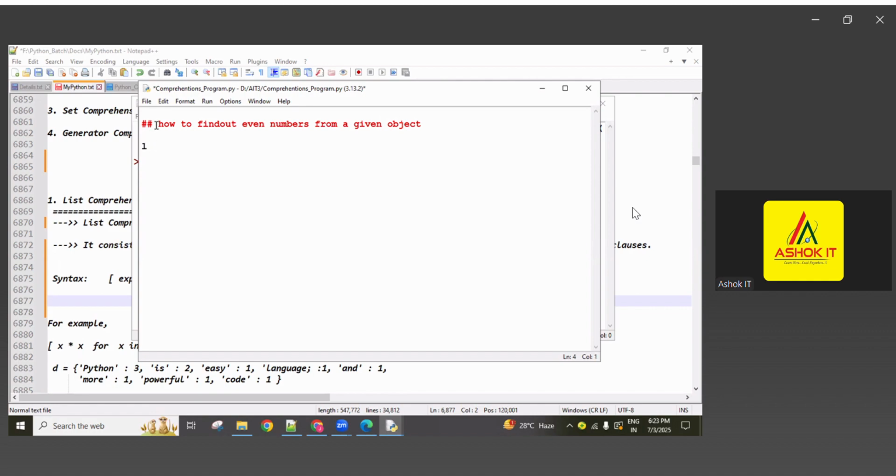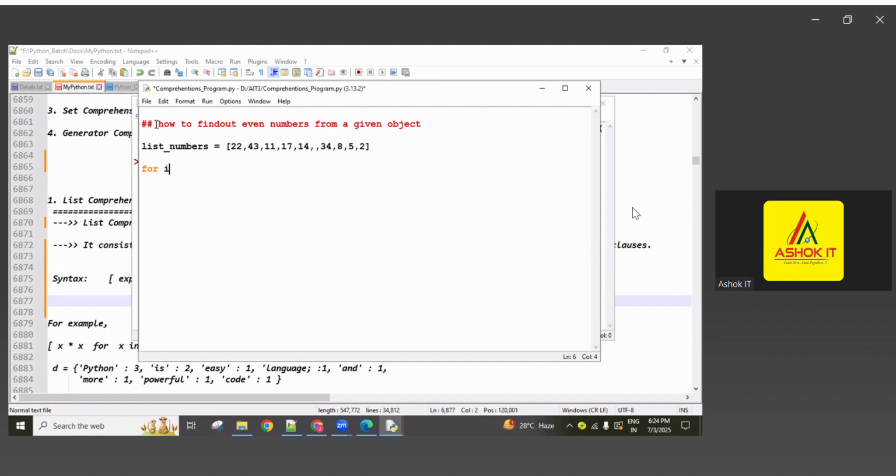For example, a simple list of numbers: 22, 43, 11, 17, 14, 34, 8, 5, 2, like this. Some are even numbers, some are odd numbers. I want to filter out only the even numbers, guys.